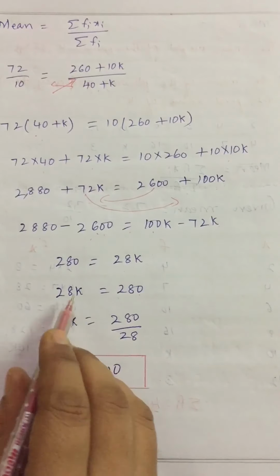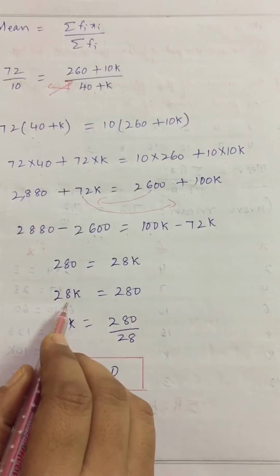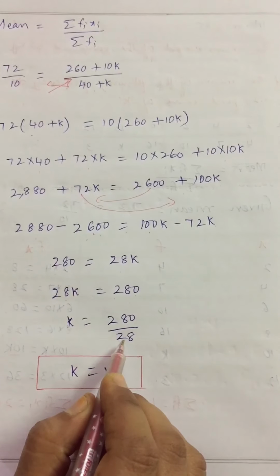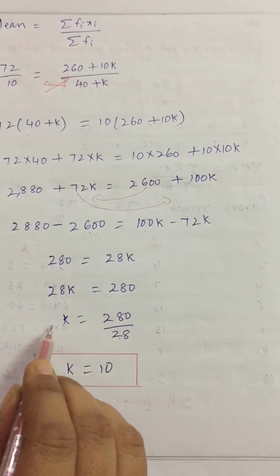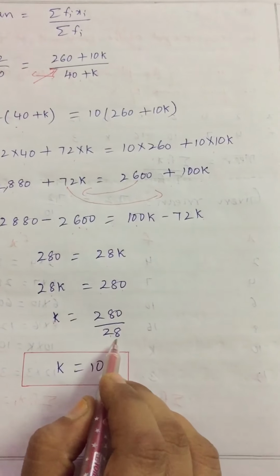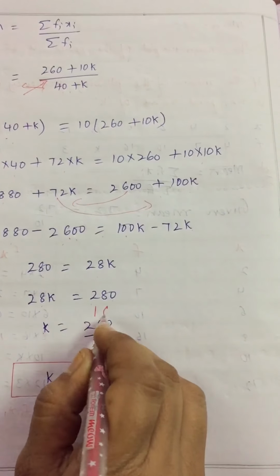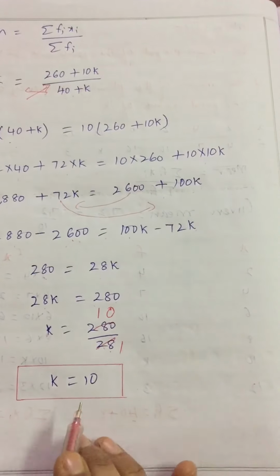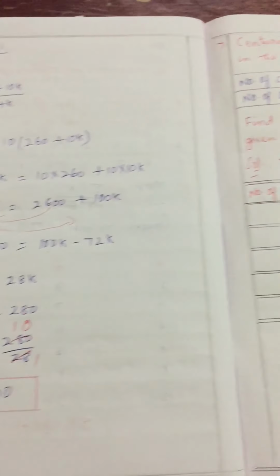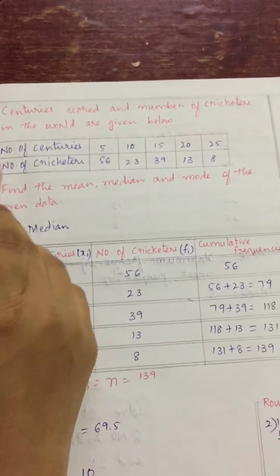So 28k is equal to 280. K you keep here only, 28 send that side. Here it is in multiplication. After going that side, it will come under division. Clear children? So k equals 280 by 28. 28 ones 28, 28 zeros 0. So k equals 10. Clear children? Now let's see how to find the median.